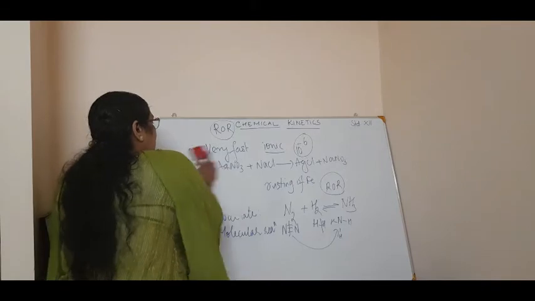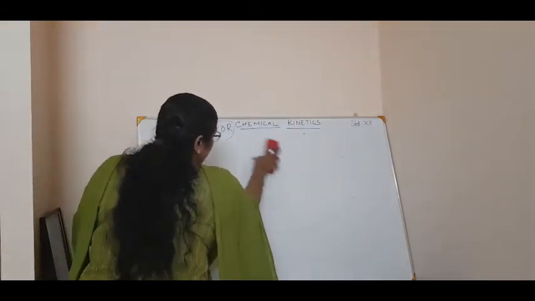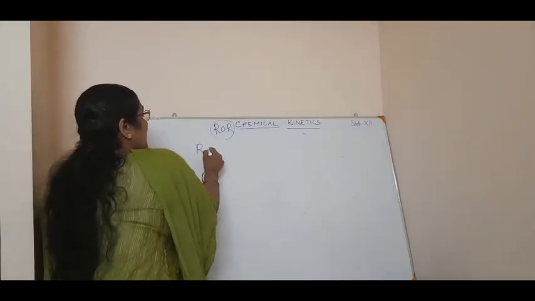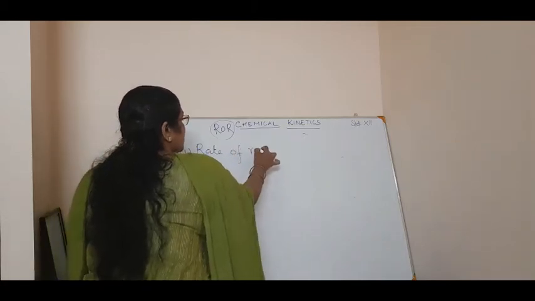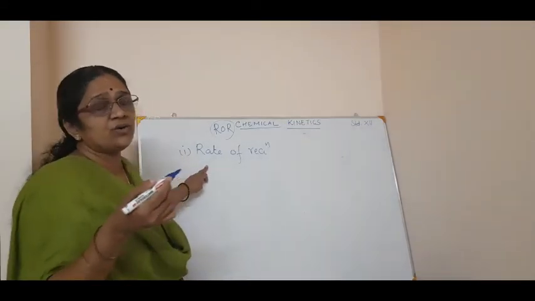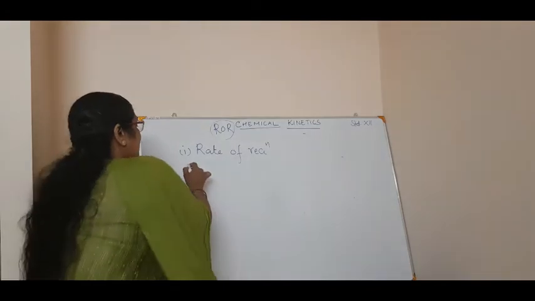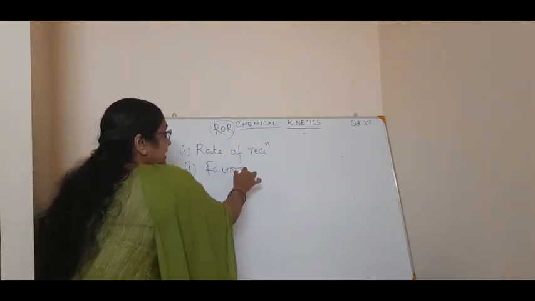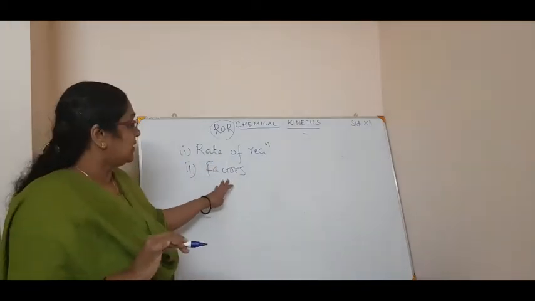Now, chemical kinetics normally deals with three things. First is to find out the rate of a reaction, and I have already given an introduction for that, on how and in which reactions you calculate the rate of a reaction. Now the second thing is dealing with chemical characteristics, the factors that affect the rate of reaction. That we also deal with in this chapter.